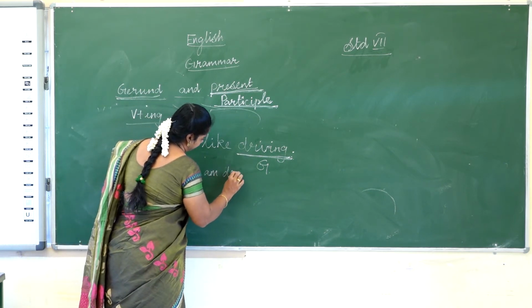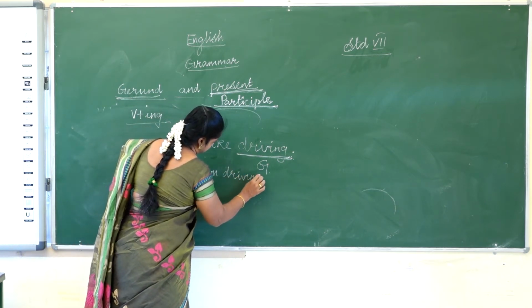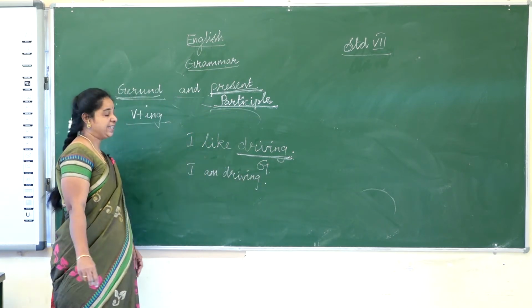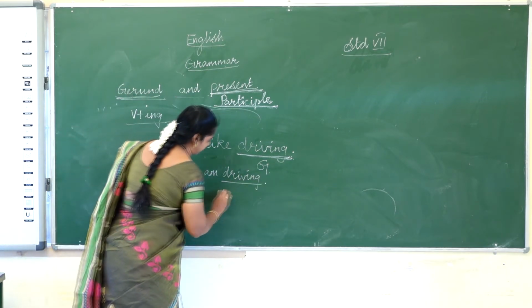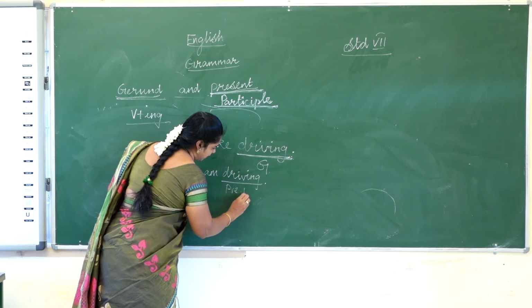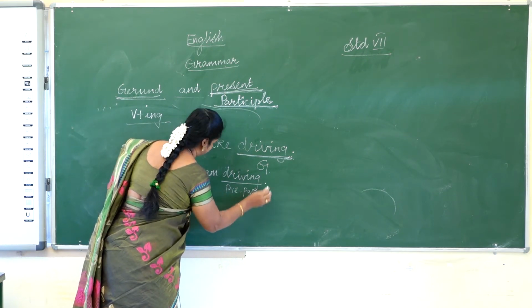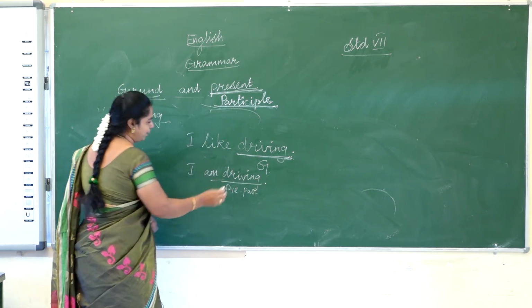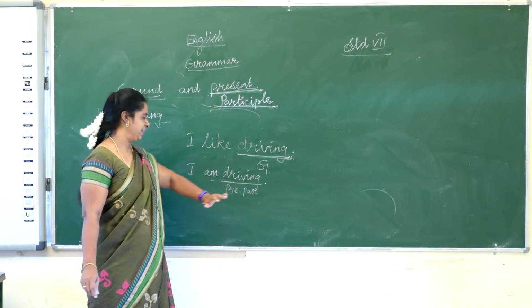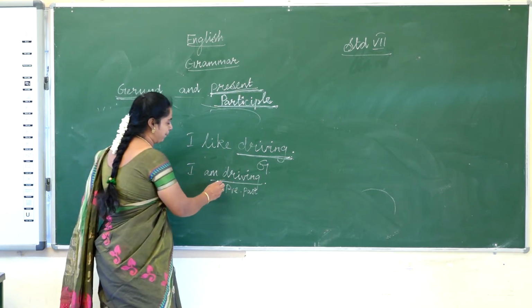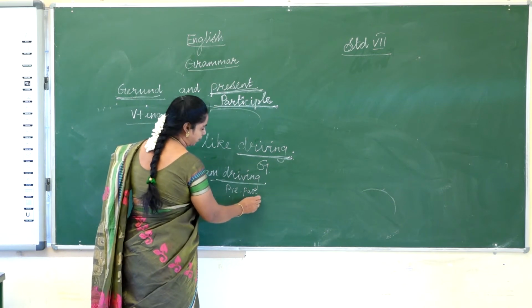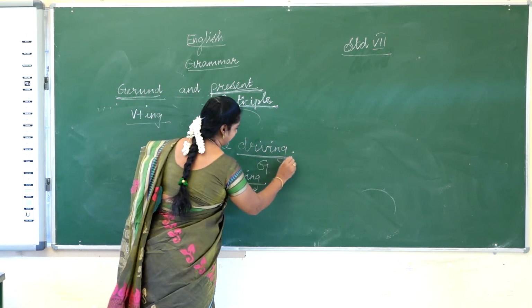I am driving. So now we can easily say this is present participle. How? It is the continuous form of the sentence. I am driving. He is driving now. So the action is happening. So we can say this is present participle. This is gerund.